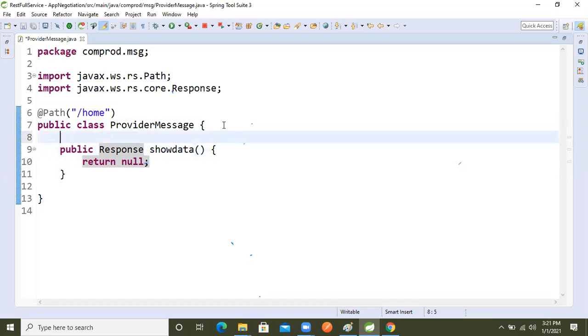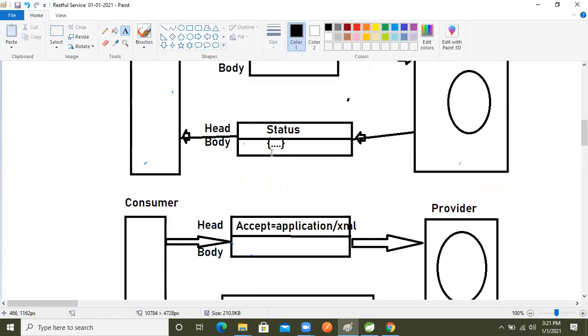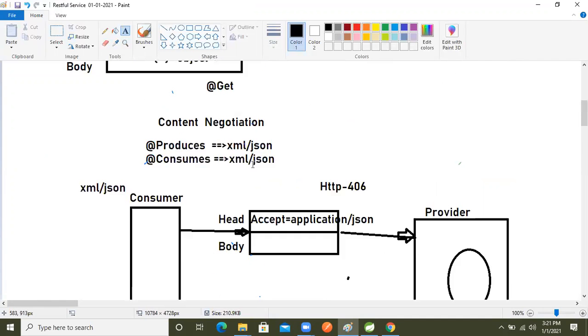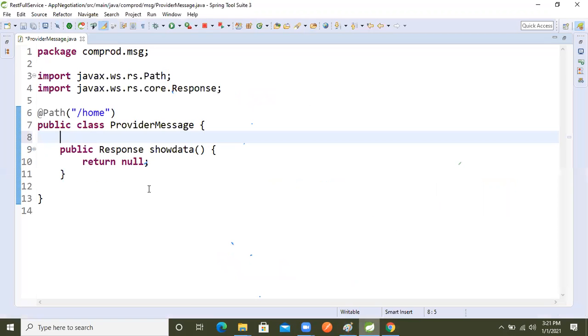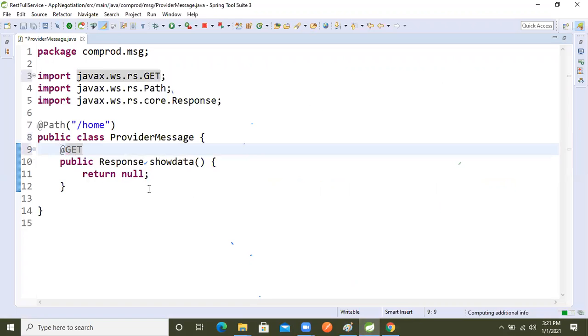First, I explained that we need to produce the data, right? If we want to produce both data types in a single API, what we will take is the @Produces annotation, right, on top of this method. I want to make the request GET only, so I will take the @GET annotation.